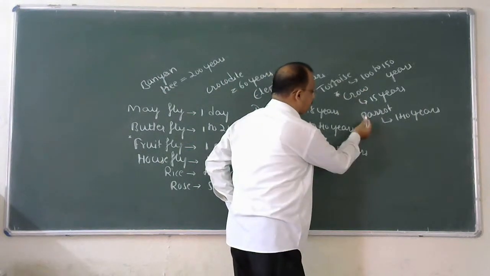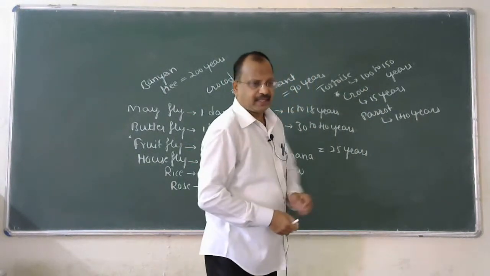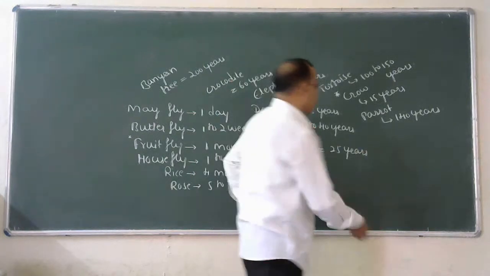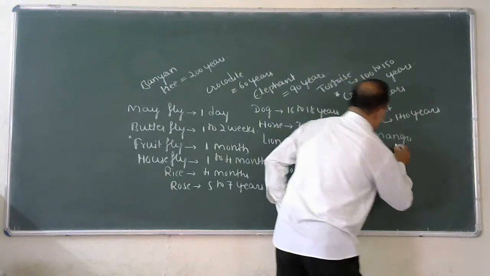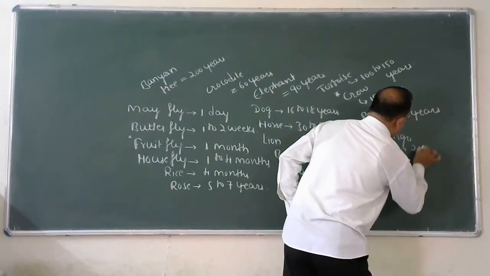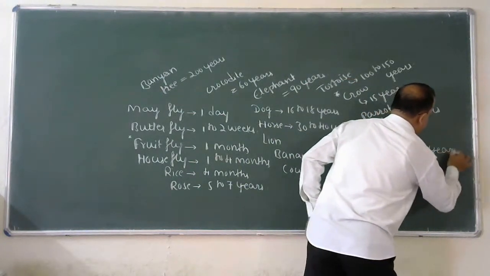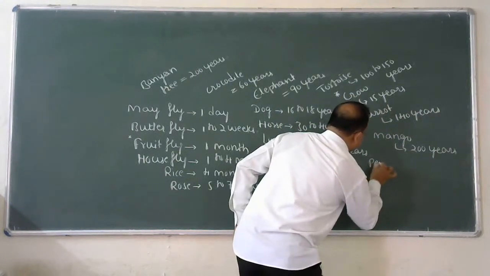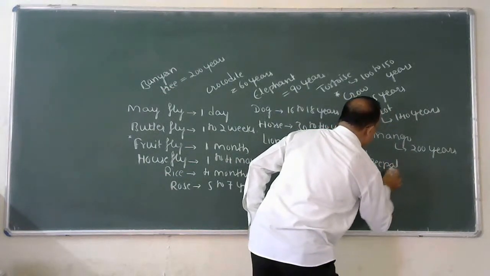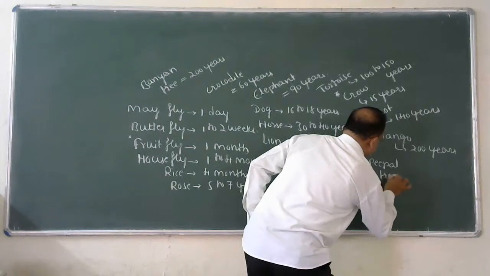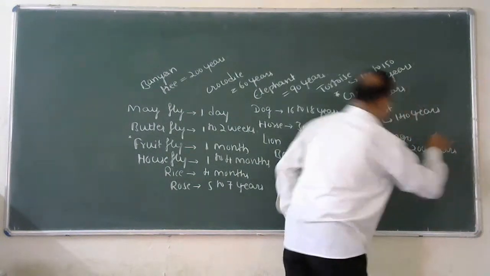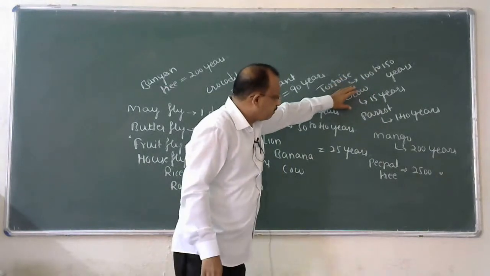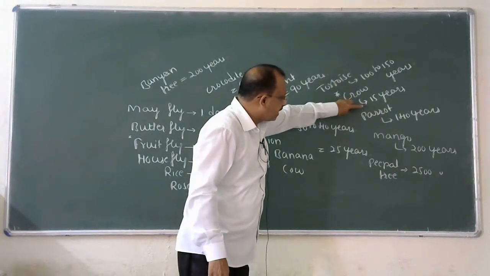Under that, the first example is birds. Second, I selected from the plant kingdom. Example is mango. Lifespan is 200 years. Peepal tree. Lifespan is 2,500 years.